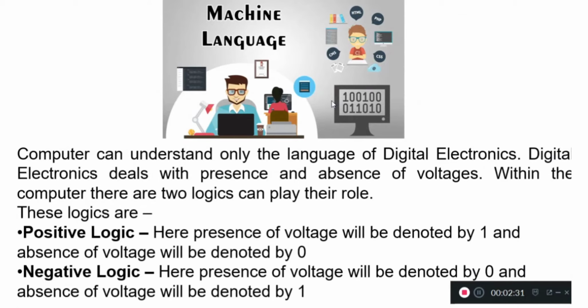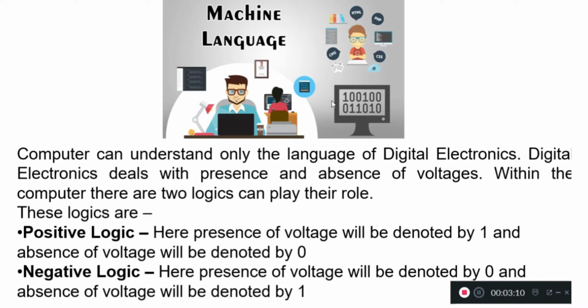Computer can understand only the language of digital electronics. Digital electronics deals with presence and absence of voltage, meaning electricity. Within the computer, there are 2 logics which can play their role. These logics are: first, positive logic. Here, presence of voltage will be denoted by 1 and absence of voltage will be denoted by 0.